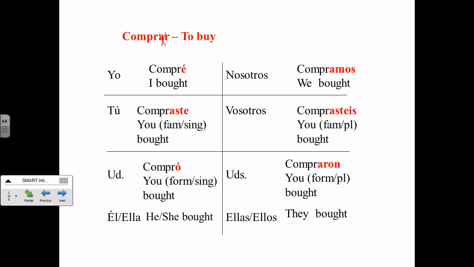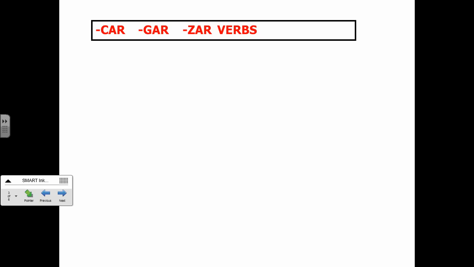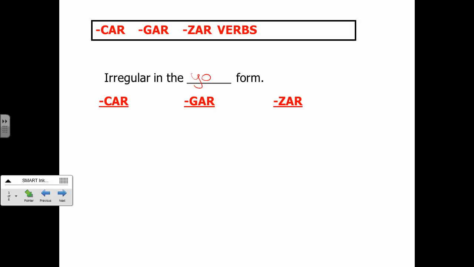So again, pause this if you want, so you can write this stuff down. I'm going to go on to the next section. Write any questions down you have as well. Car, gar, and zar verbs. You had these in Spanish 1 as well. They have some changes in the yo form. They're irregular in the yo form. So make sure you write that down. Okay, just in the yo form. Do you remember what the changes are?